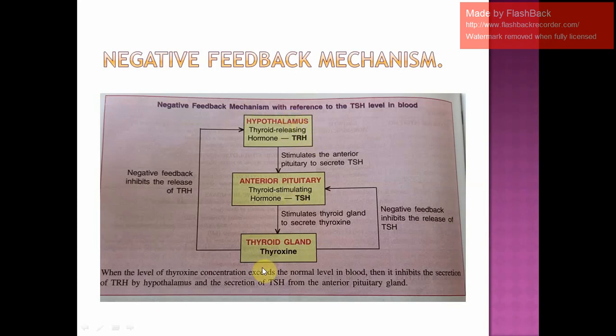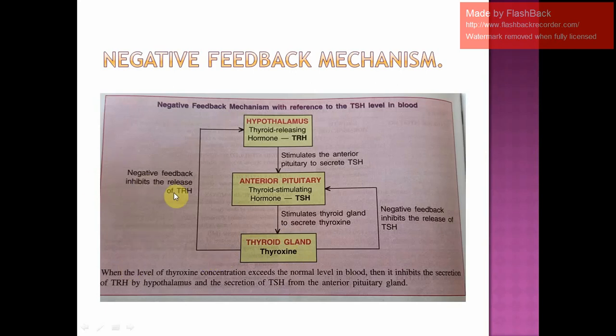So in order to stop that, this extra thyroxine, whichever is produced, will go and tell the anterior pituitary to stop the production of TSH, and again it will go and tell the hypothalamus to stop the production of TRH. As a result of which, what will happen? There will be no further stimulation and whatever was required is produced. So this stop message which is sent is called negative feedback.